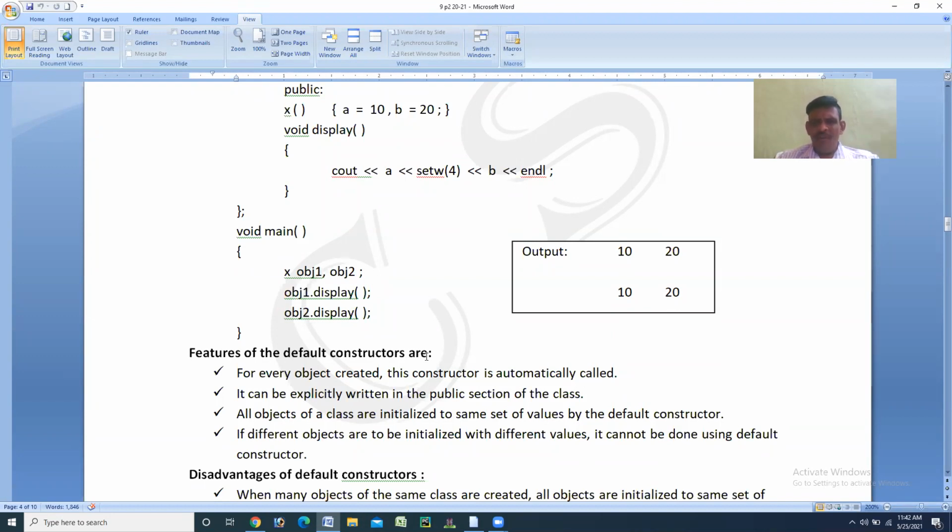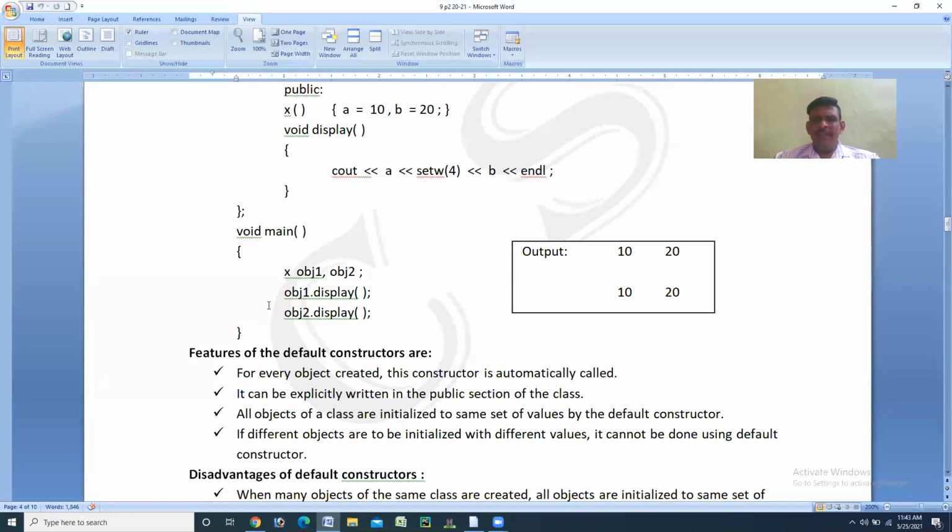The number one is, for every object created, this constructor is automatically called. What have you taken in the example? Object S1, object S2, object S3. I have created 3 objects, and for each object, the constructor is executed separately. That's why in the example program, we got 3 outputs, because I have created 3 objects for that particular class as S1, S2, S3. So for every object created, this constructor is automatically called. This is point number 1.